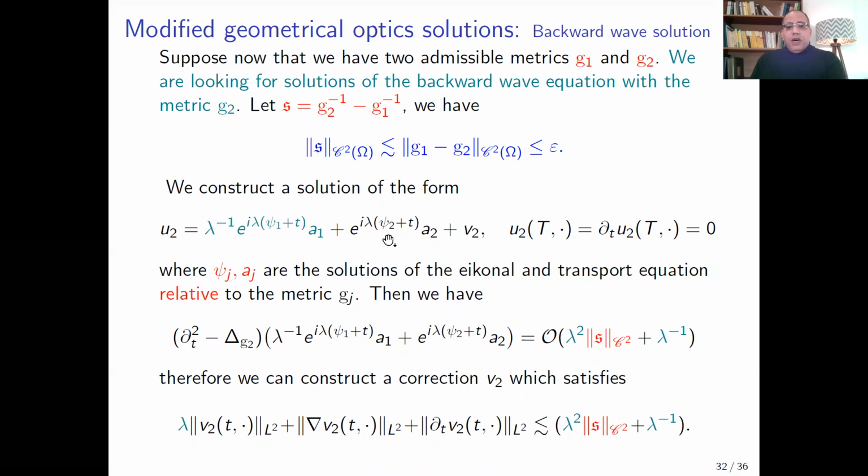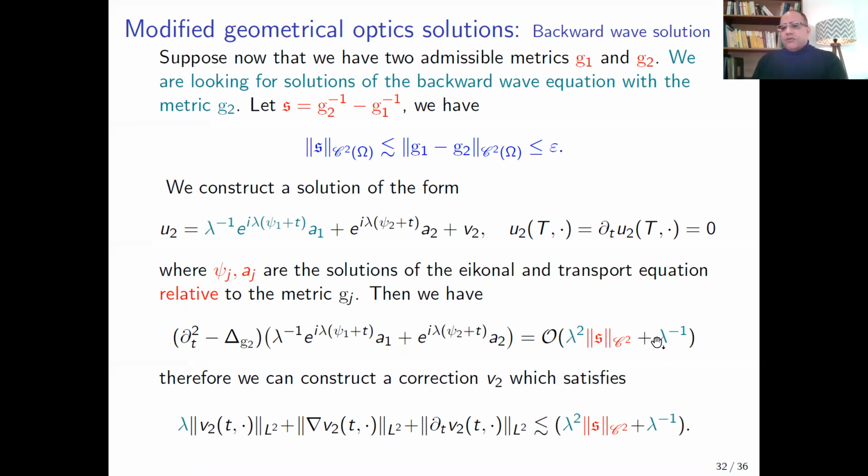So here psi1 and psi2, A1 and A2 are solutions to the eikonal and transport equations relative to the metric g. If we apply the hyperbolic operator to the principal part, then we can prove that this term can be bounded by lambda squared times the norm of S plus lambda to the minus 1.